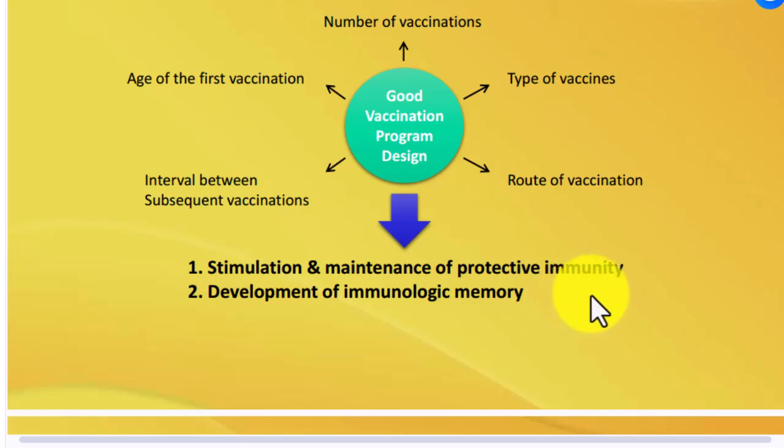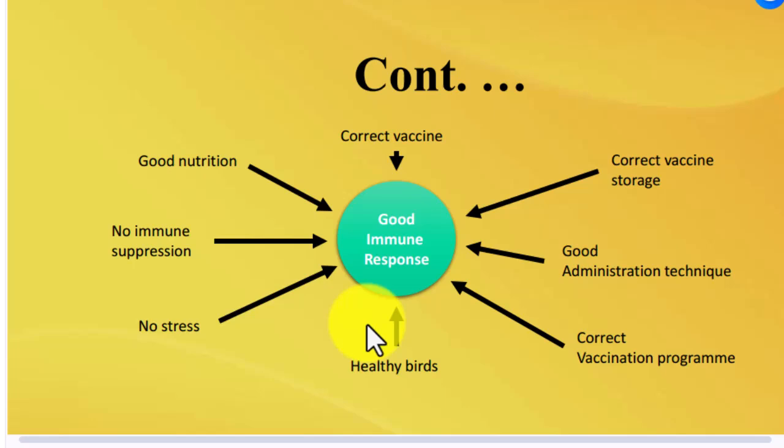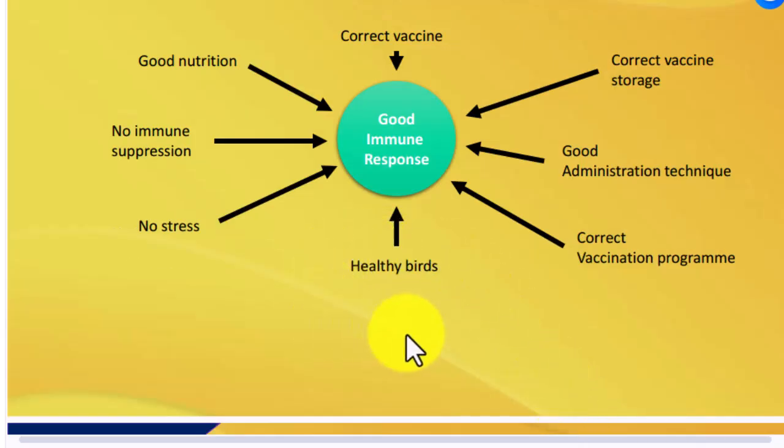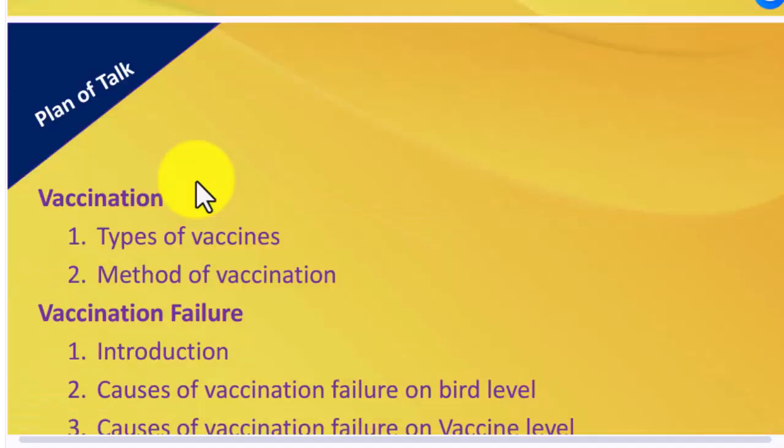This is the aim of any vaccine: stimulation and maintenance of protective immunity, development of immunological memory, good immune response, correct vaccine storage, good administration technique, correct vaccination program, healthy bird, no stress, no immune suppression, good nutrition, good vaccine.